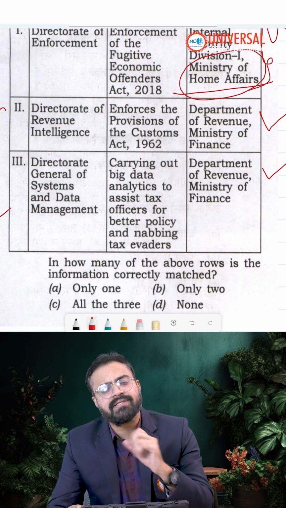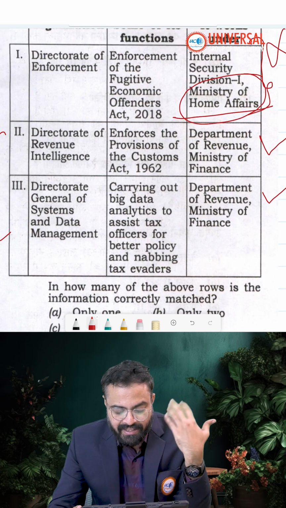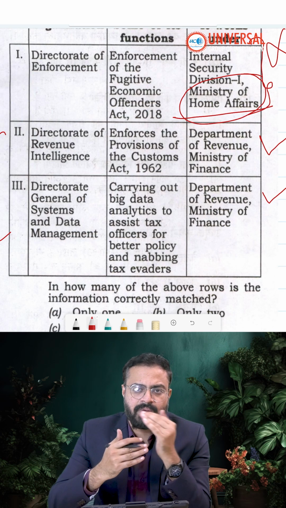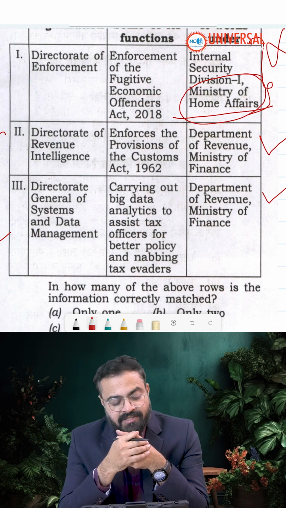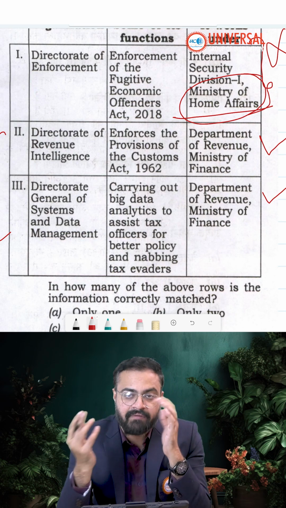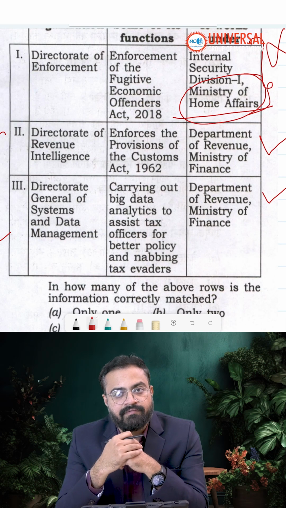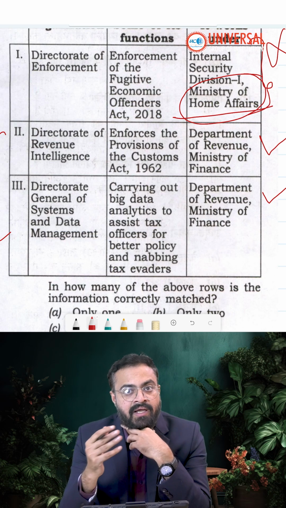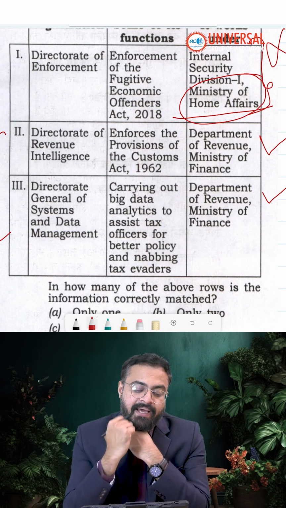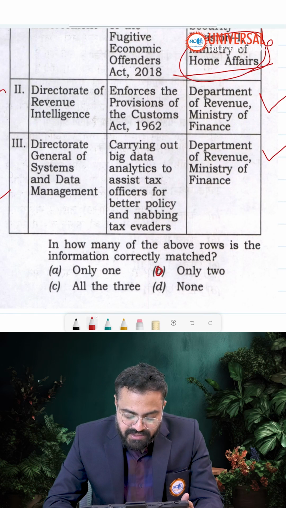Okay, now where does this question fall? I would say this question falls under the tough category. We know very clearly about the Directorate of Enforcement because ED has been in the news. So an average UPSC civil service aspirant will be very much aware of the acts from which ED draws its powers, be it FEMA, the Foreign Exchange Management Act, or the Economic Offenders Act as well. But what about the other two institutions, which are relatively lesser known in comparison with the Directorate of Enforcement? So in this, only two options are rightly matched.